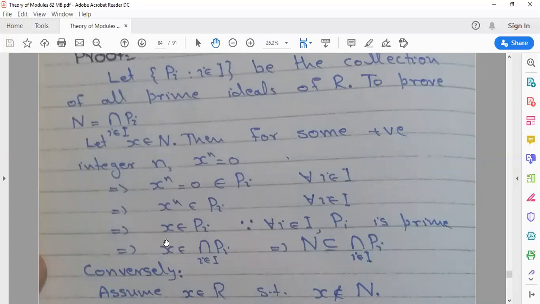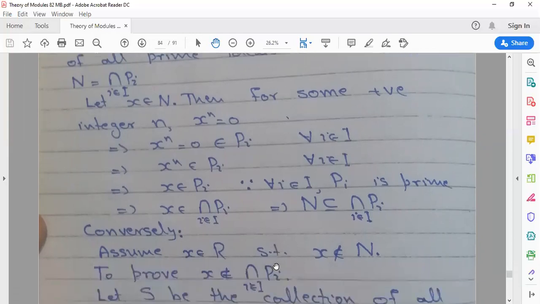So we take an arbitrary element x belonging to N, and we have proved that x belongs to the intersection of Pi for all i belonging to I. That means that N is a subset of the intersection of Pi. So this is the direct part of the theorem.